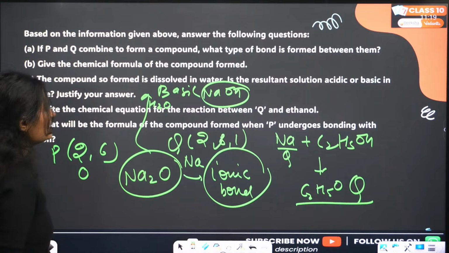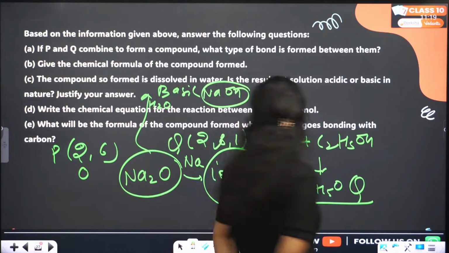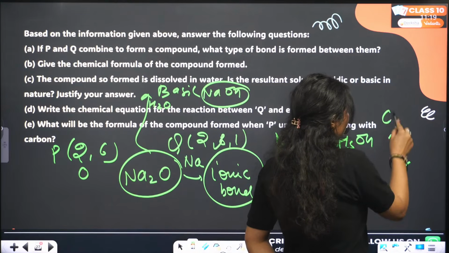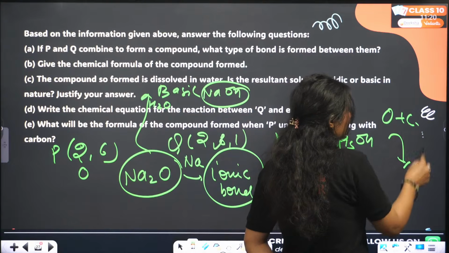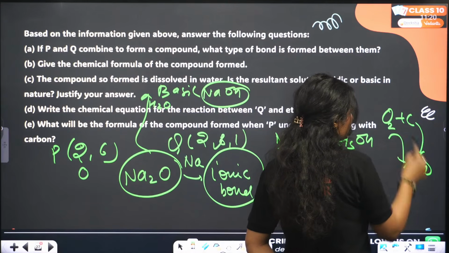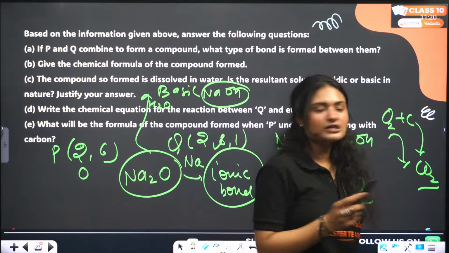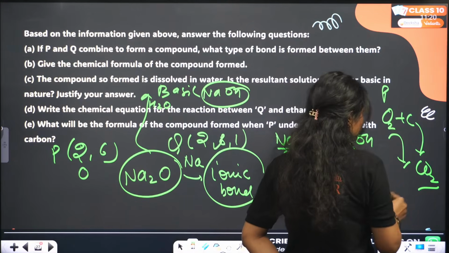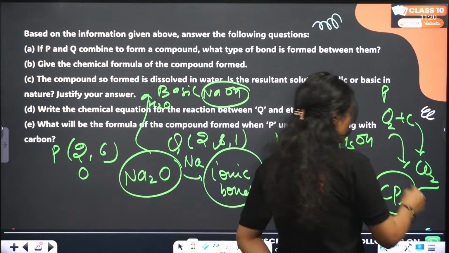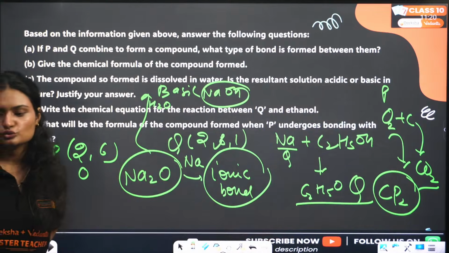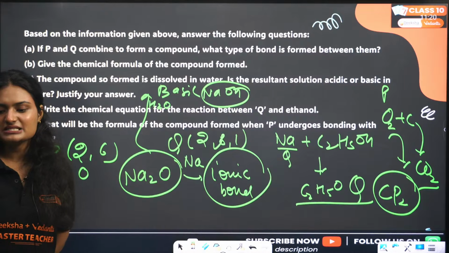Yes, ethanol. Next is, what will be the formula of the compound formed when P undergoes bonding with carbon? Whenever you need to tell me a formula, oxygen combines with carbon, we get carbon dioxide. So in place of O, we are using the word P. So replace it with P, the compound formed will be CP2.